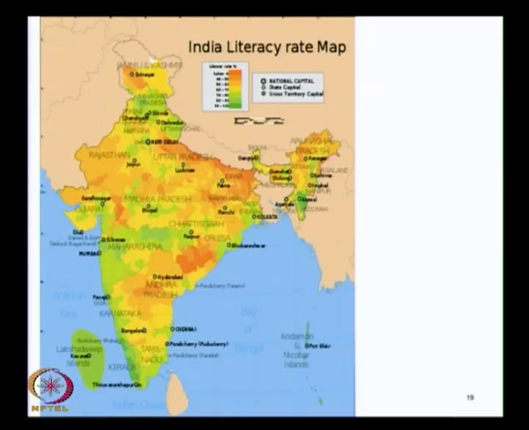We have agreed that we can describe a point in space in any coordinate system, and we can talk about any kind of physical property. Here we talk about the literacy rate in India, which is different in different parts of the country. It is very high here in Kerala and rather low in some other parts. There is a color code also associated with this. What is significant is that we are talking about a property which changes from point to point, from one region to another. So, it is some sort of a point function.